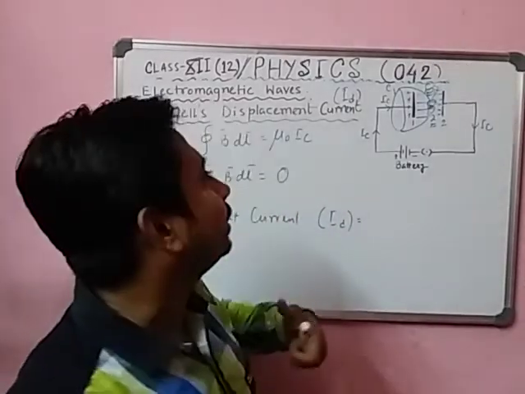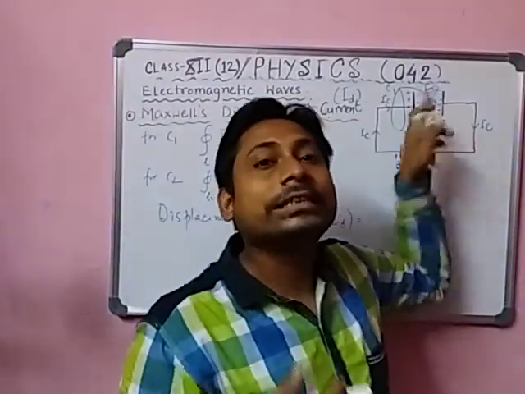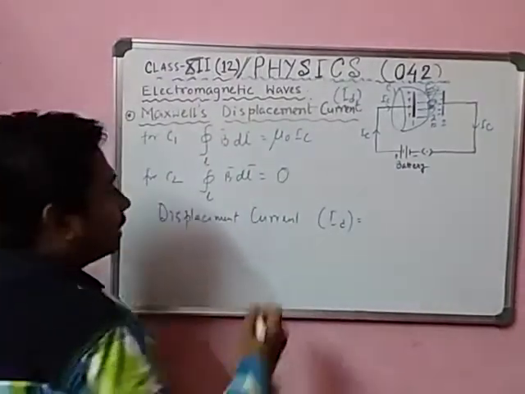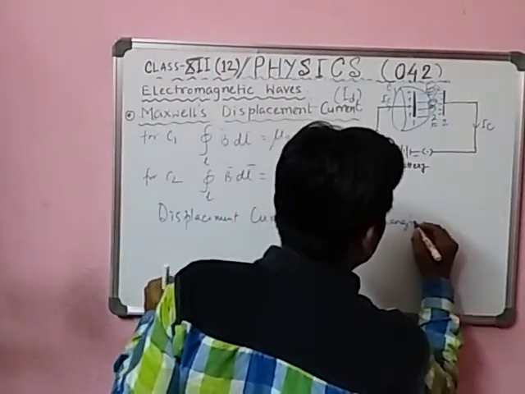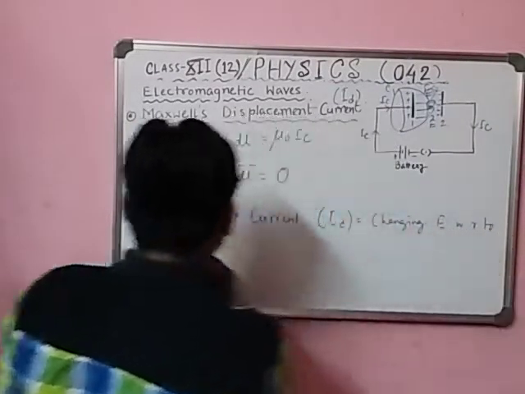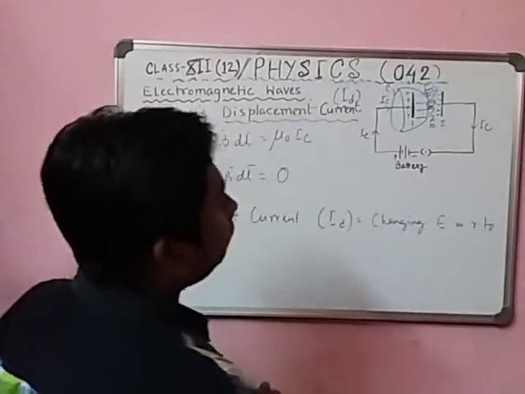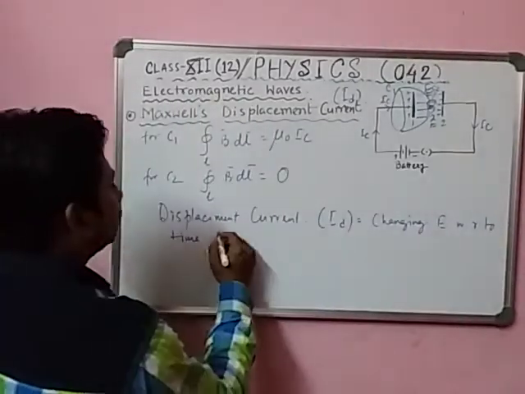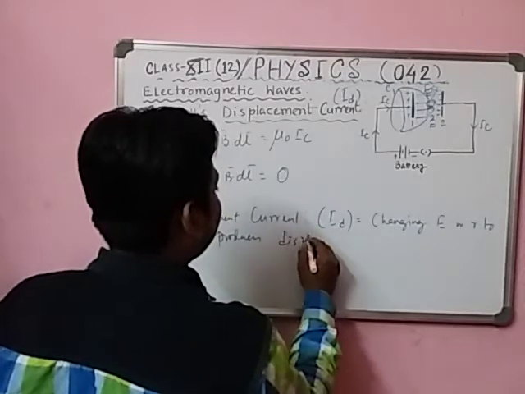The origin of displacement current is the changing electric field. Say with me, the changing electric field. Changing electric field with respect to time produces displacement current.